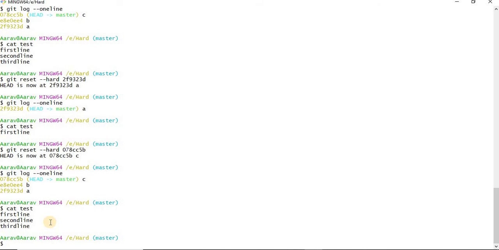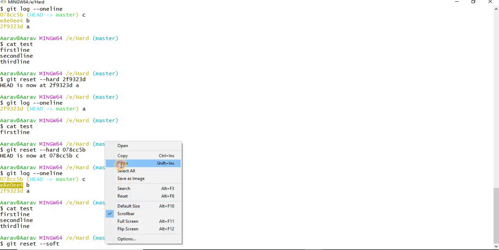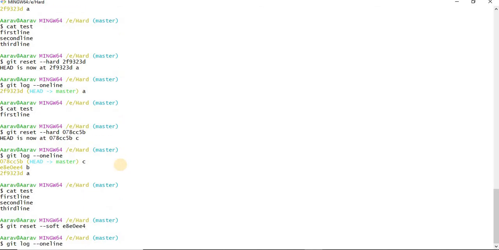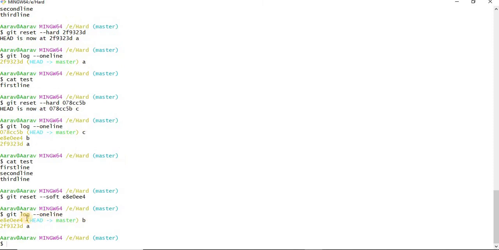Instead of hard, let us give soft. The command is the same. Instead of hard, I am giving soft reset, and I am taking the commit ID of B. Now just check git log --oneline. Now you could see HEAD is moved to B commit. In the previous hard reset we saw the same: when we did the hard reset to B commit, we saw HEAD at B commit. Here also we are seeing the same: we did soft reset to B commit, and HEAD is at B commit.